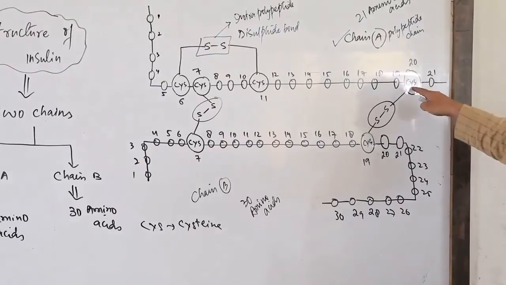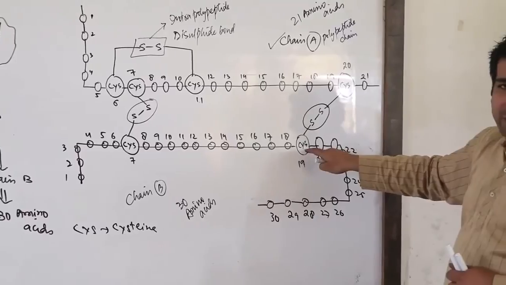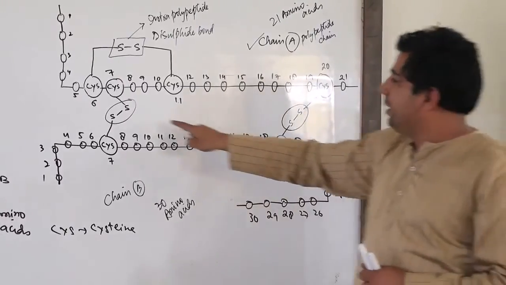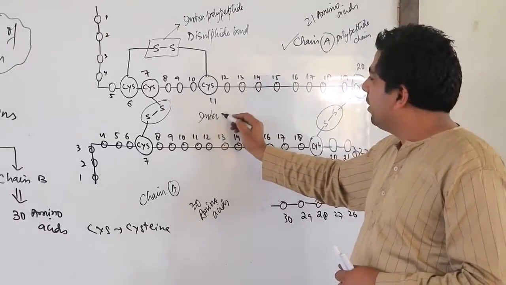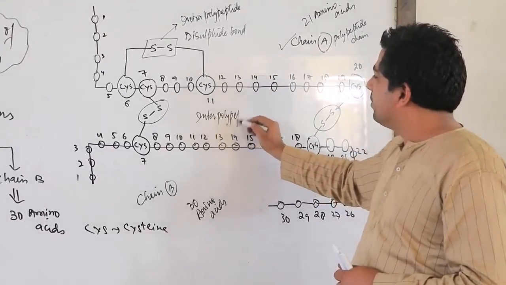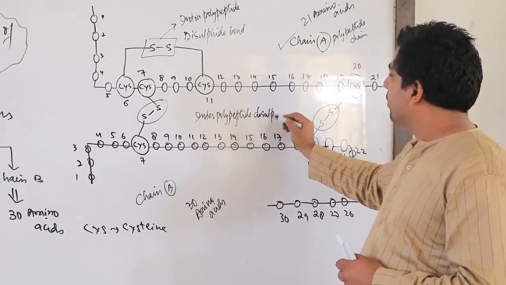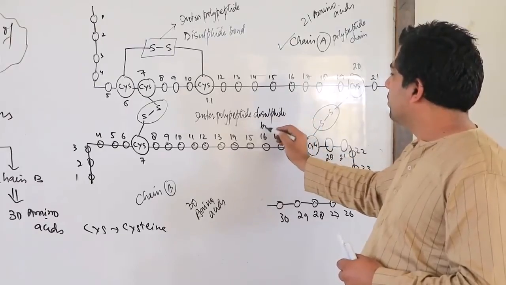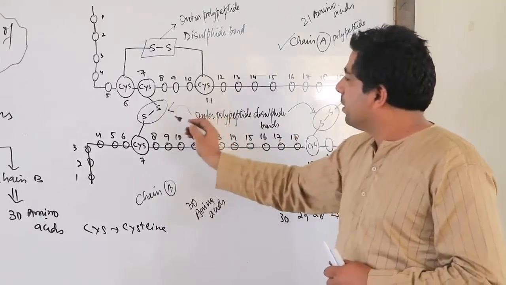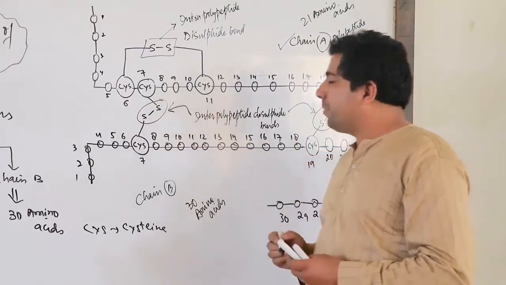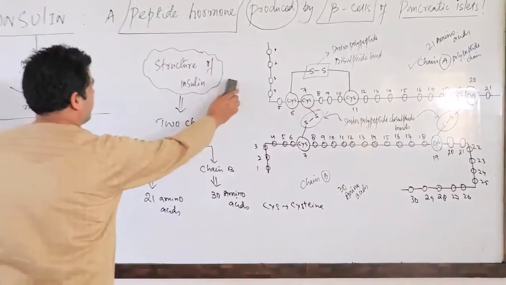Here the 20th is the cysteine amino acid with the 19th amino acid, which is also the cysteine in chain B. So my dear friends, these 2 bonds will be considered interpolypeptide disulfide bonds. I hope my dear friends you have understood.